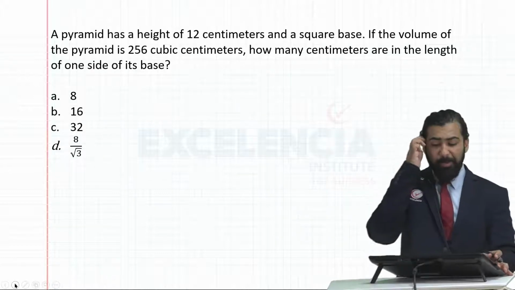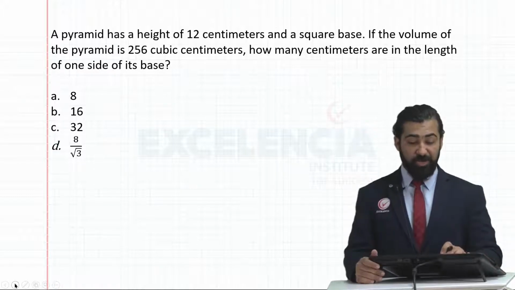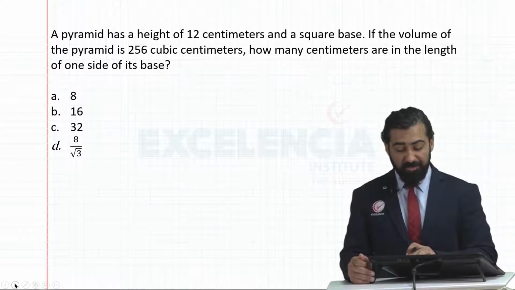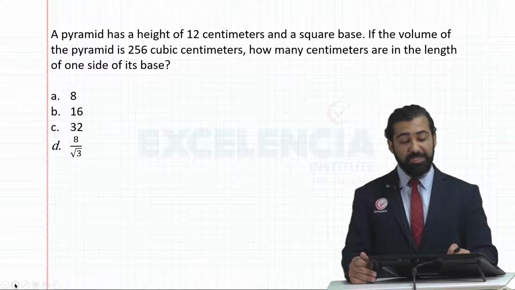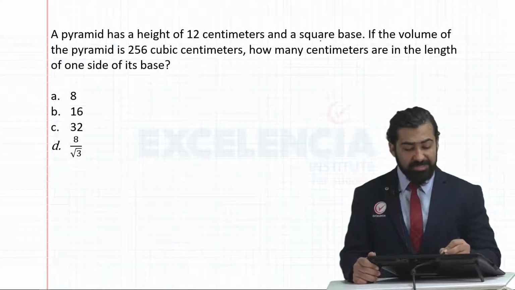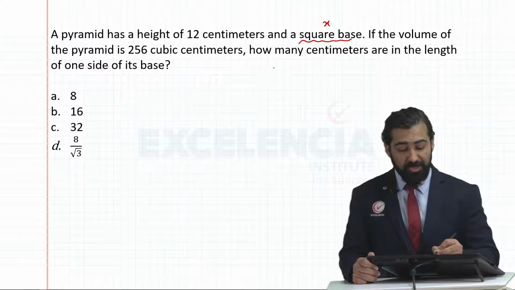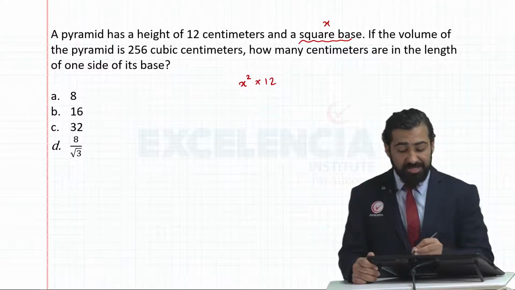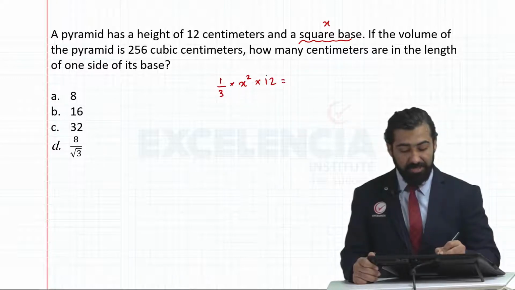Now let's see. A pyramid has a height of 12 centimeters and a square base. If the volume of the pyramid is 256 cubic centimeters, how many centimeters are in the length of one side of its base? Now the base is a square. Suppose I take the side of the square as x, so the base area will be x square, height is 12. Since it's a pyramid, I'll multiply this with 1 by 3. This is equal to 256.